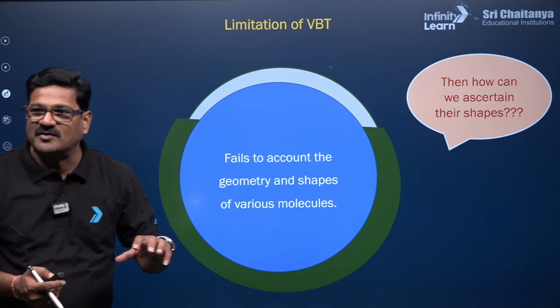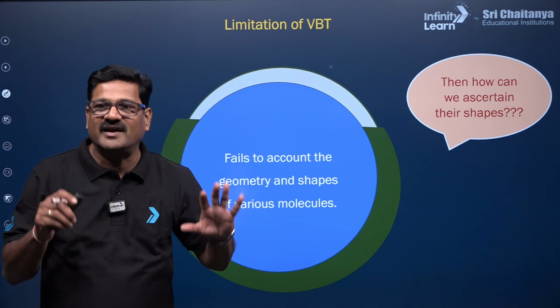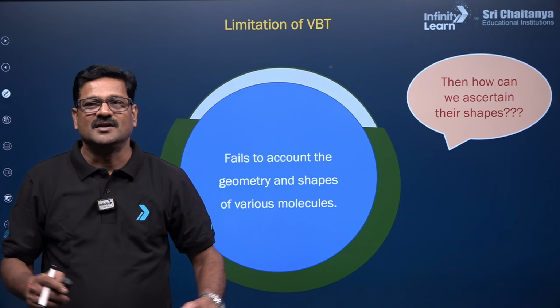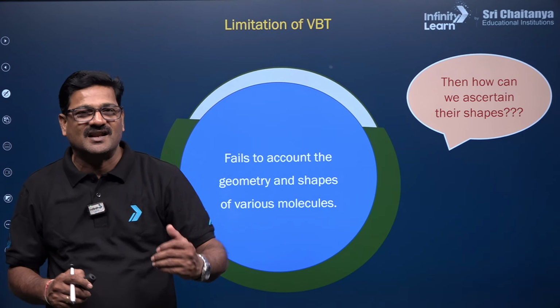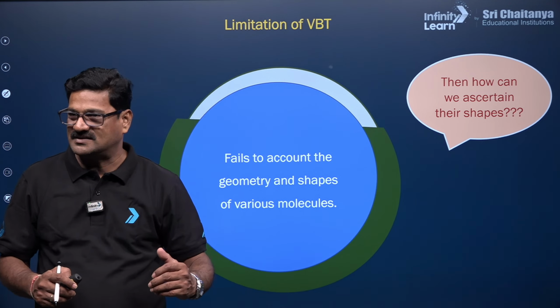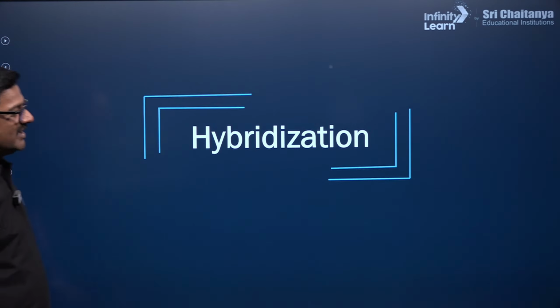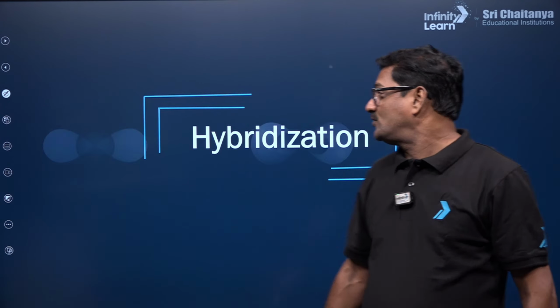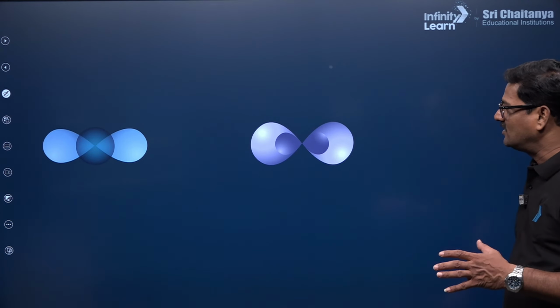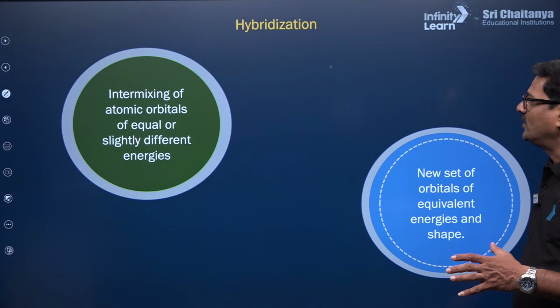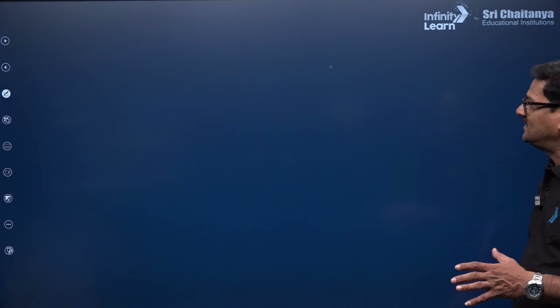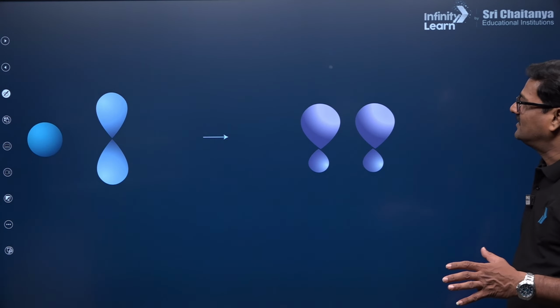The shape of the molecule is very important to decide its physical and chemical properties. So for that you need hybridization. When orbitals combine, you can see the hybridization here.